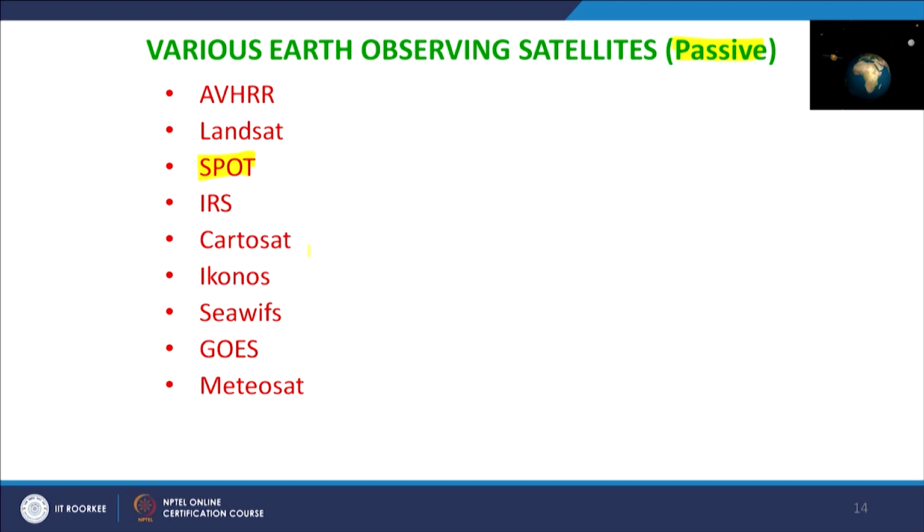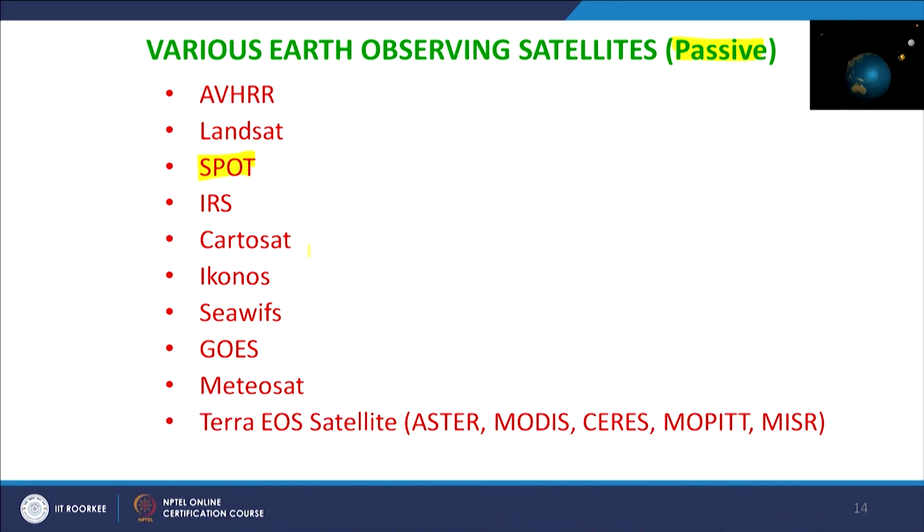Meteosat is a geostationary satellite, and Terra is a US satellite. Data from these satellites is very popular. It is used extensively, NOAA data as well as Terra or Aqua. Two satellites are in tandem. Their MODIS sensor is very popular for all kinds of studies because it covers the globe. Data is freely available, and it is used extensively for climate studies, climate change studies and other things.